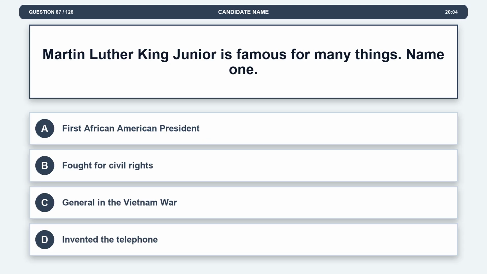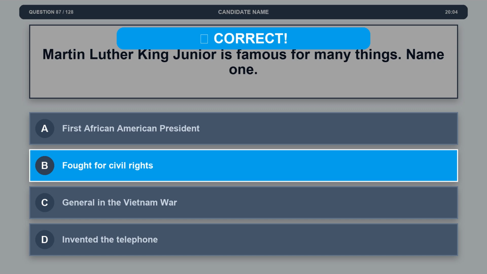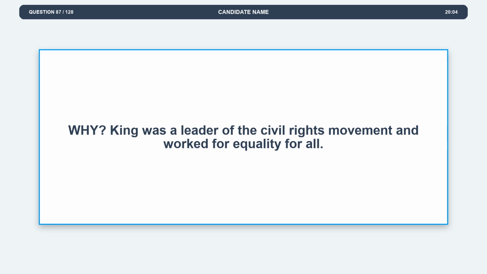Question 87. Martin Luther King Jr. is famous for many things. Name one. Option A, first African American president. Option B, fought for civil rights. Option C, general in the Vietnam War. Option D, invented the telephone. The correct answer is option B, fought for civil rights. Explanation: King was a leader of the civil rights movement and worked for equality for all.